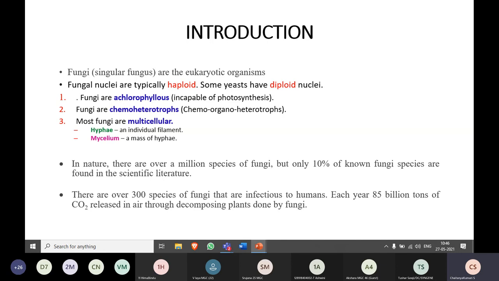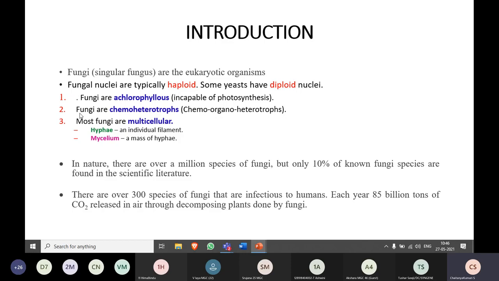Now coming to the next feature of these fungi, they are achlorophyllous. By the term itself, we can say that they don't have chlorophyll, so they are incapable of carrying out photosynthesis. They cannot produce their own food because they lack chlorophyll pigments.